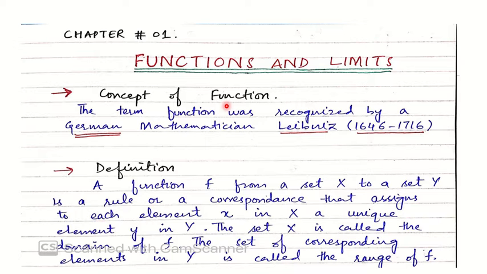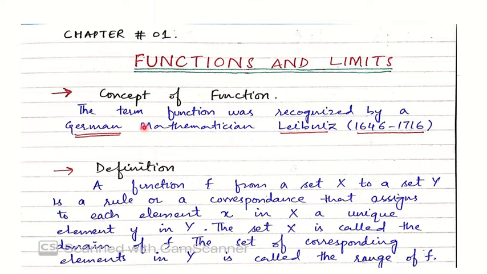So a function is an operator, it converts every input into output. You can say that a function acts like a machine for understanding. The concept of a function was recognized by the German mathematician Leibniz, 1646 to 1716.